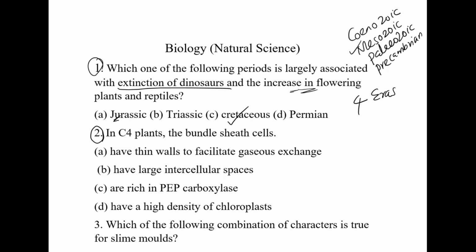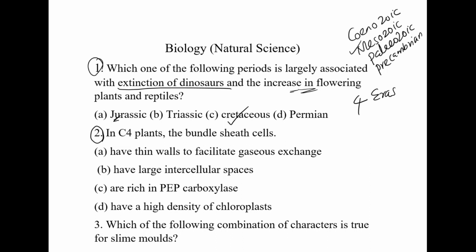In C4 plants, what is a C4 plant? Different types of plants are there based upon their photosynthetic nature. The three types of plants are mainly classified based upon their photosynthetic product. First one C3 plant, second one C4 plant, third one CAM plant. In this question, they are asking about C4 plants. So as usual, you have some idea regarding C4 plants. All these I will explain in a detailed class later. For every question we will have a detailed lecture later.